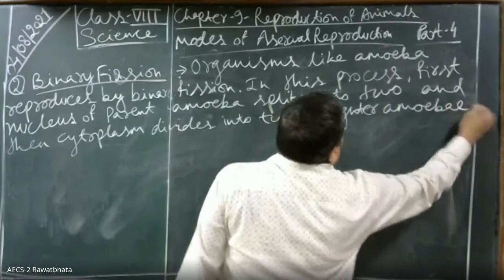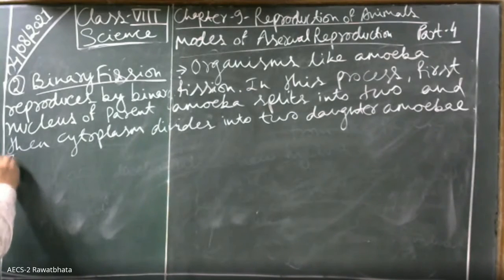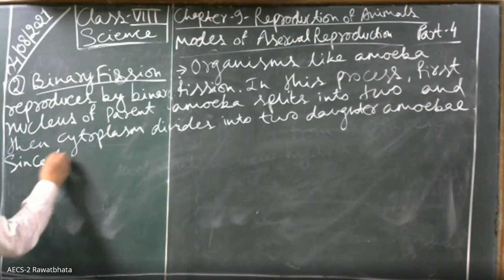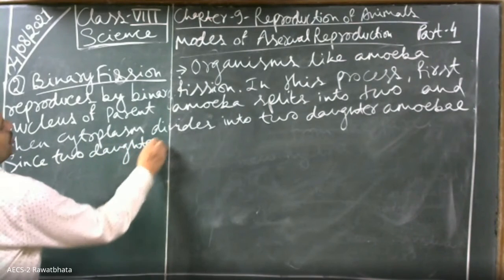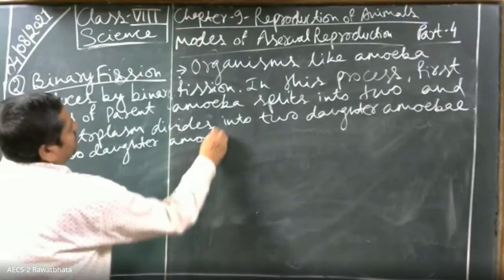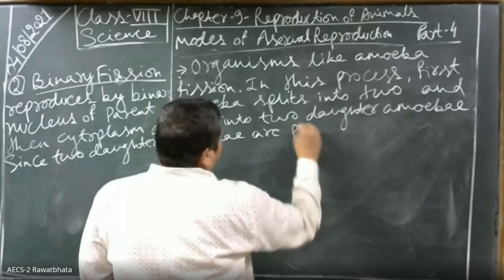Amoebae means होता है plural. Okay. Next, two daughter amoebae are produced.